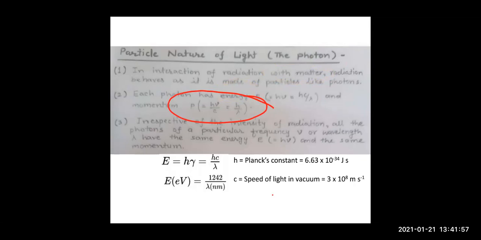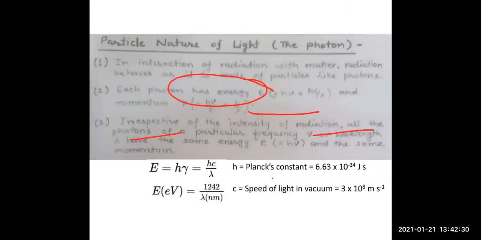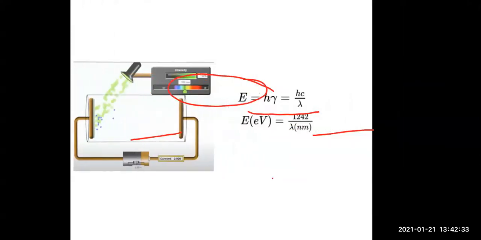Irrespective of the intensity of the radiation, whatever might be the intensity of the light, all photons which are present in the light are going to have the same energy. All the photons, all the packets, will have the same energy, and they will have the same momentum. It will not depend on the intensity of the light. What will not depend? The energy of the photon, the momentum of the photon, right? All photons of a particular frequency and wavelength will have the same energy and the same momentum, right children?